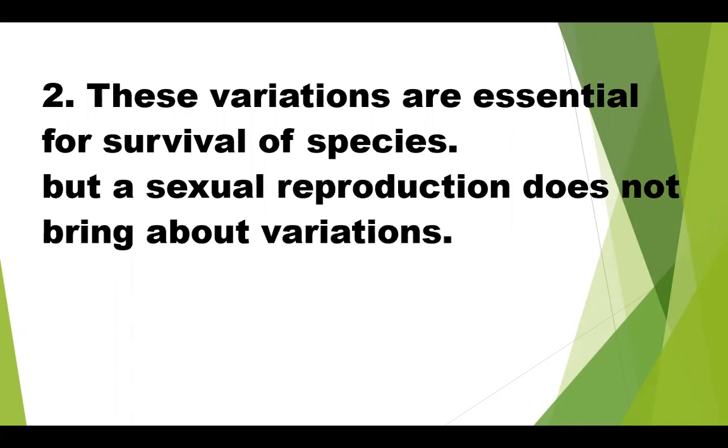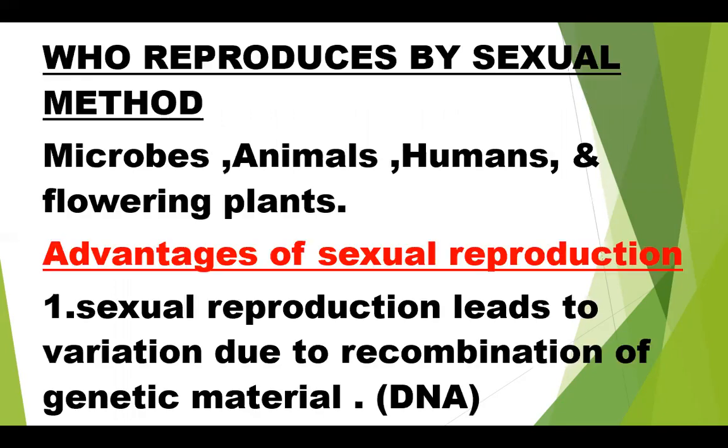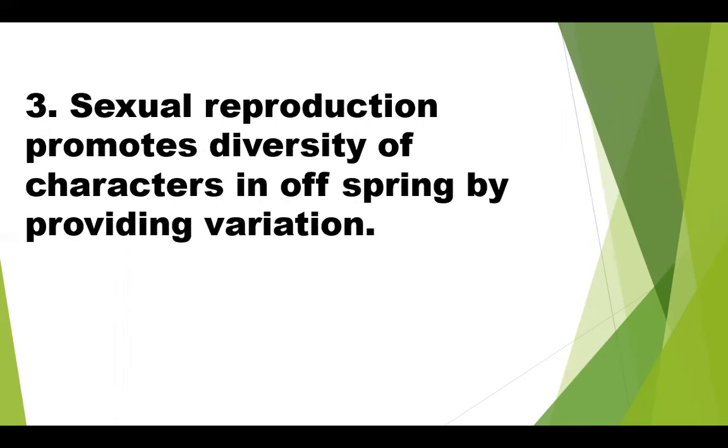Also, sexual reproduction promotes the diversity of characters in the offspring. How does it promote diversity? By genetic variation. This genetic variation leads to the continuous evolution of the species to form better organisms. These variations are essential for the survival of the species. It helps to maintain their life on this earth. But asexual reproduction does not bring about variation.